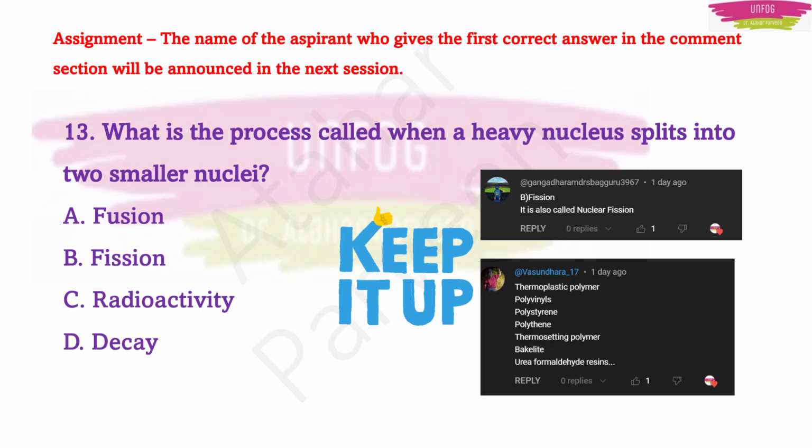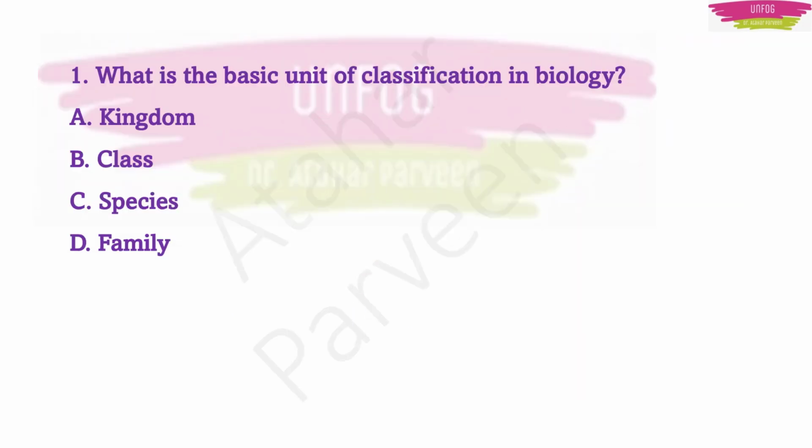Okay, so let us start the session with the first important question based on biology. The question is, what is the basic unit of classification in biology? Options are kingdom, class, species and family. Here you should tell which is the basic unit. Basic unit means the ground level unit.